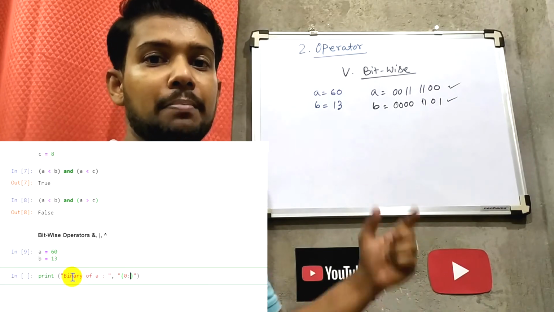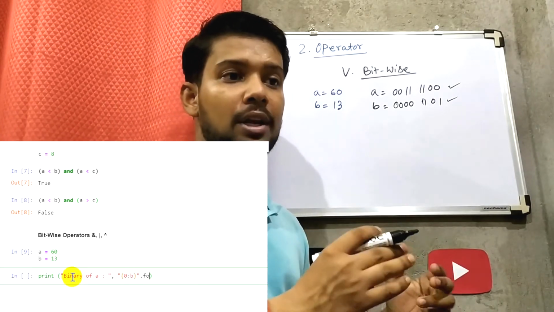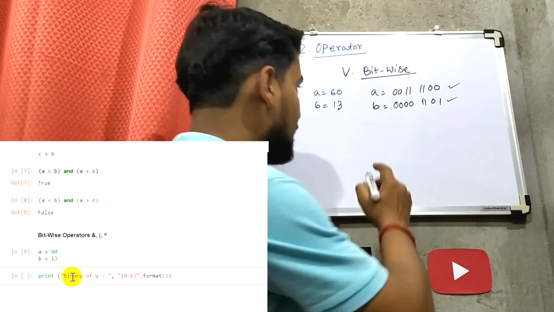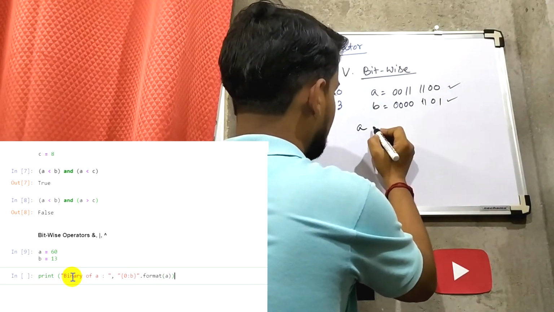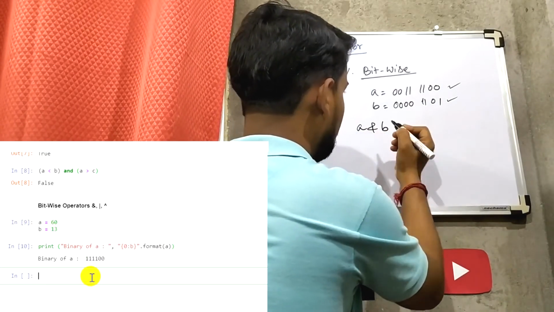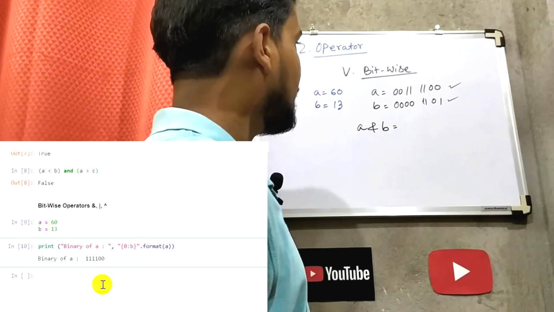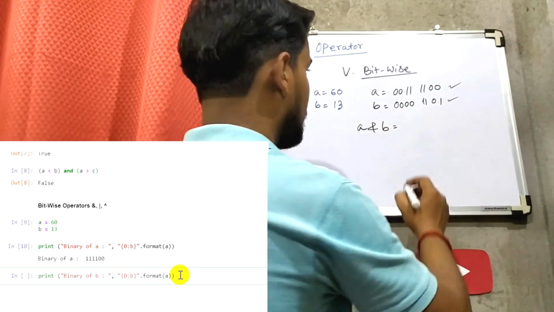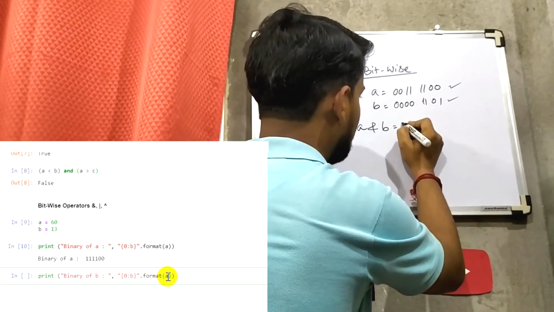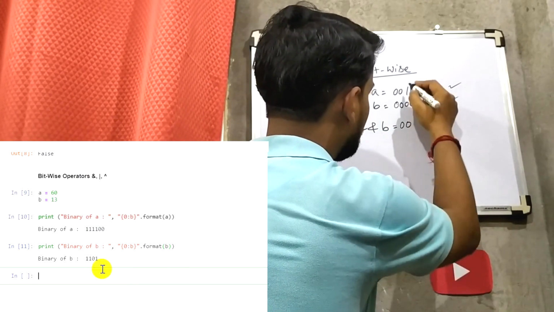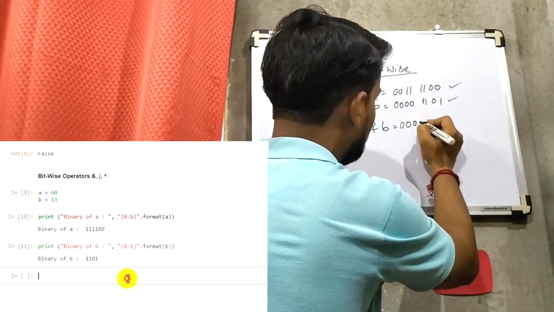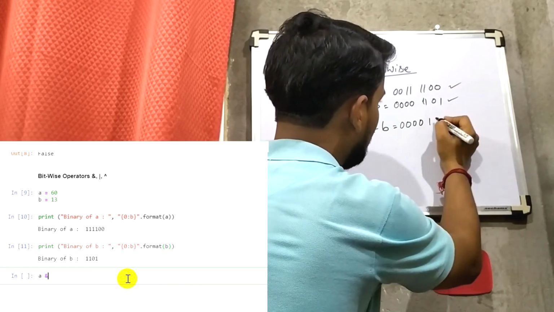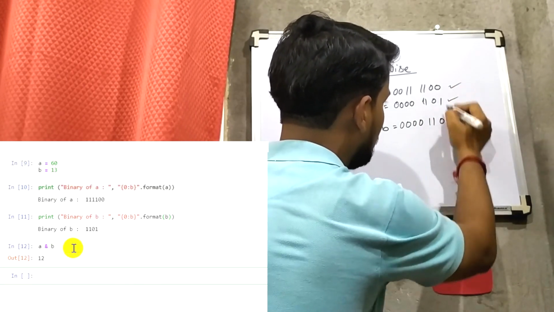Now the bit by bit operation will happen when we give the command, like a and b. At that time the AND operation will be performed bit by bit, a logical AND operation. That means 0 0 0 0 0 0 0 1 0 0 1 0 1 1, that is 0, that is 0.